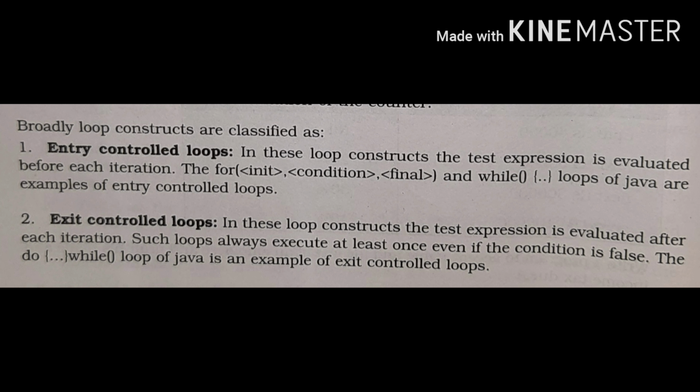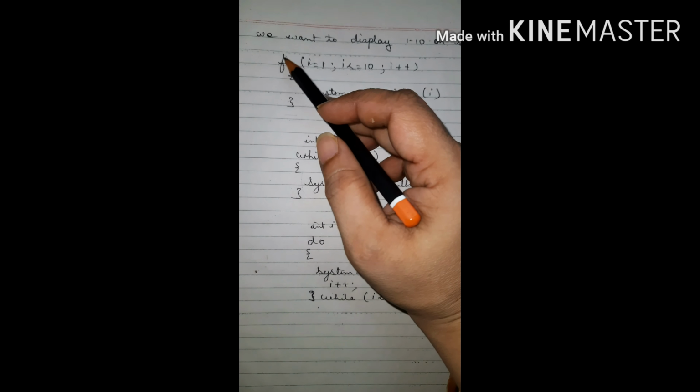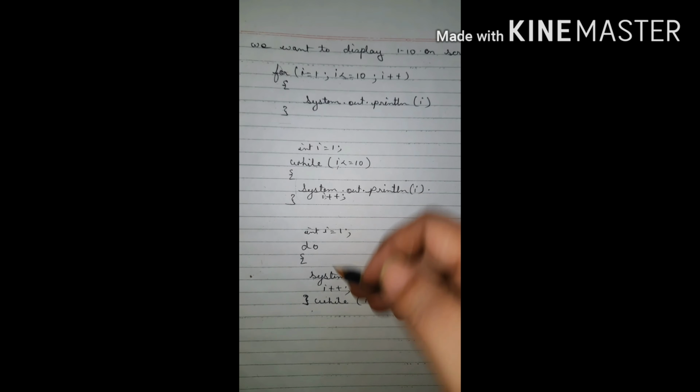But in the case of exit control loop, the condition is tested at the end of the looping structure. If the condition is true, then the control is sent back for the next iteration. As soon as the condition is false, the control exits the loop. But in this case, even if the condition is false for the first time, the control will enter the loop at least once.